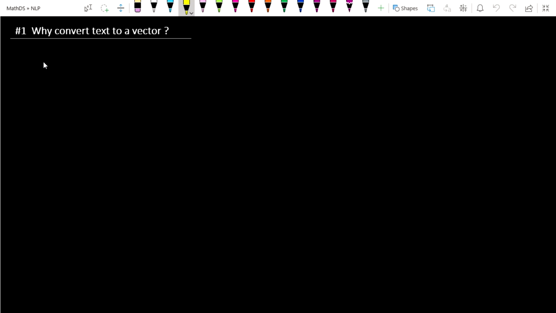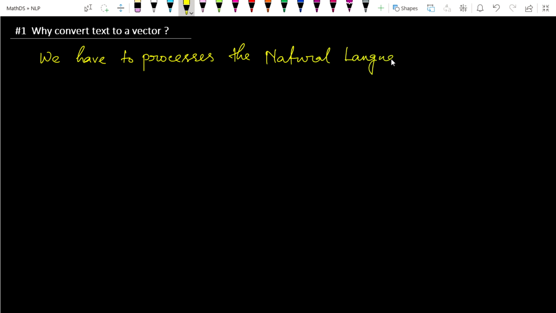So the main task that we have to do is to process the natural language. Now the question is how we'll process this language and what we need to process it. So let's look through an example.